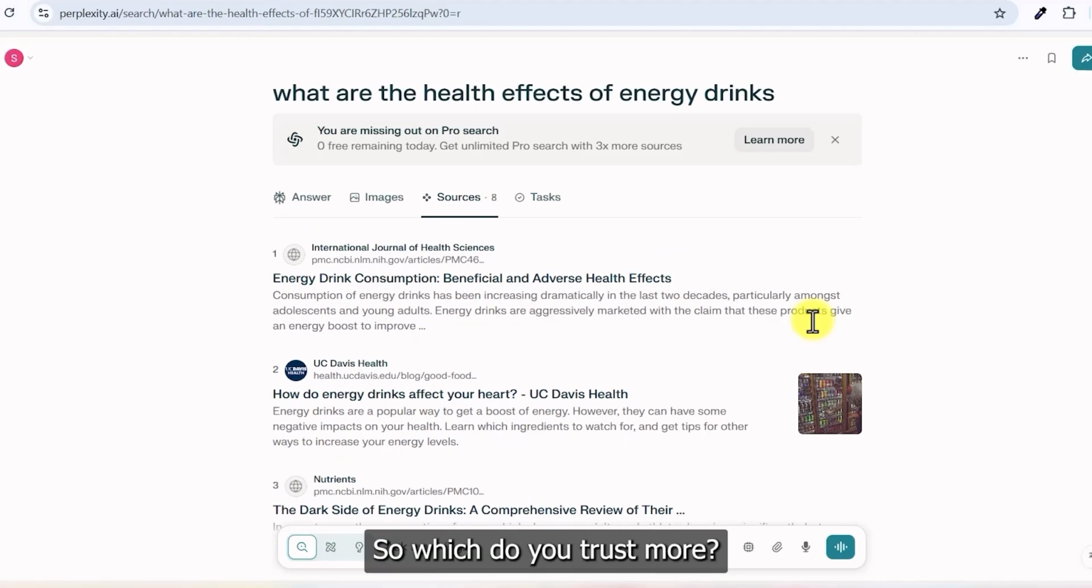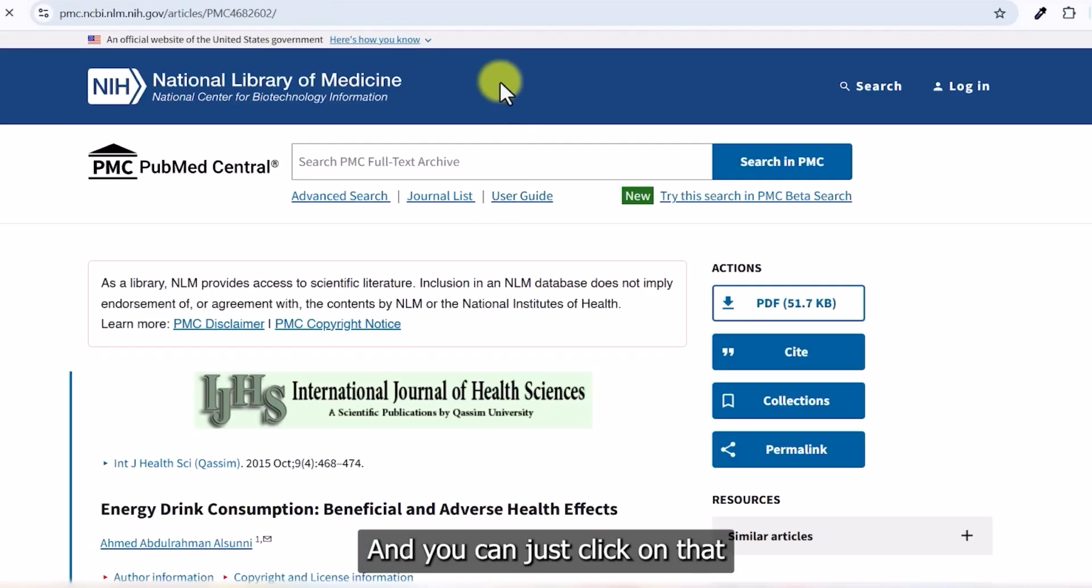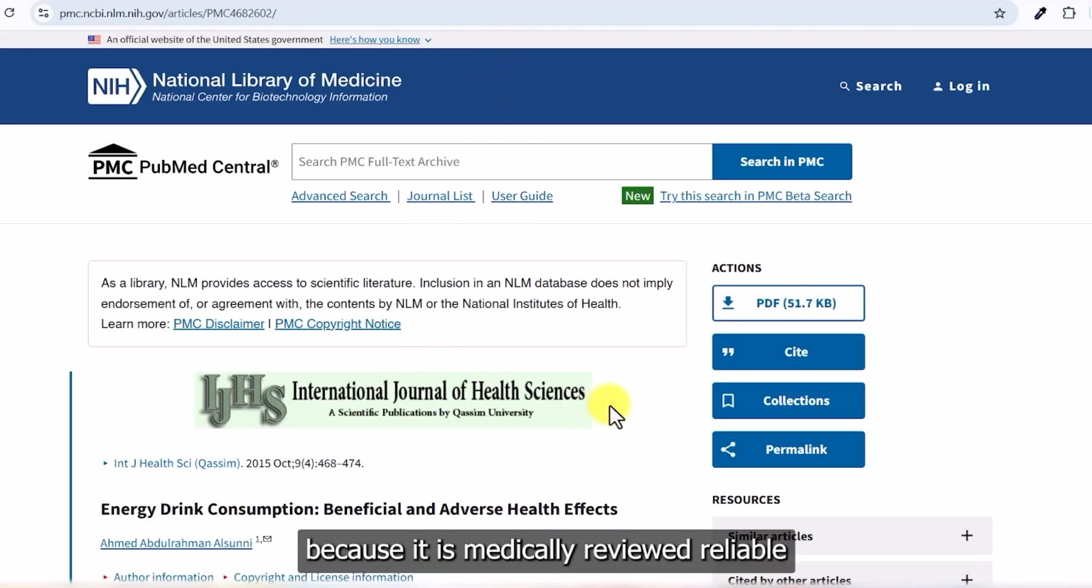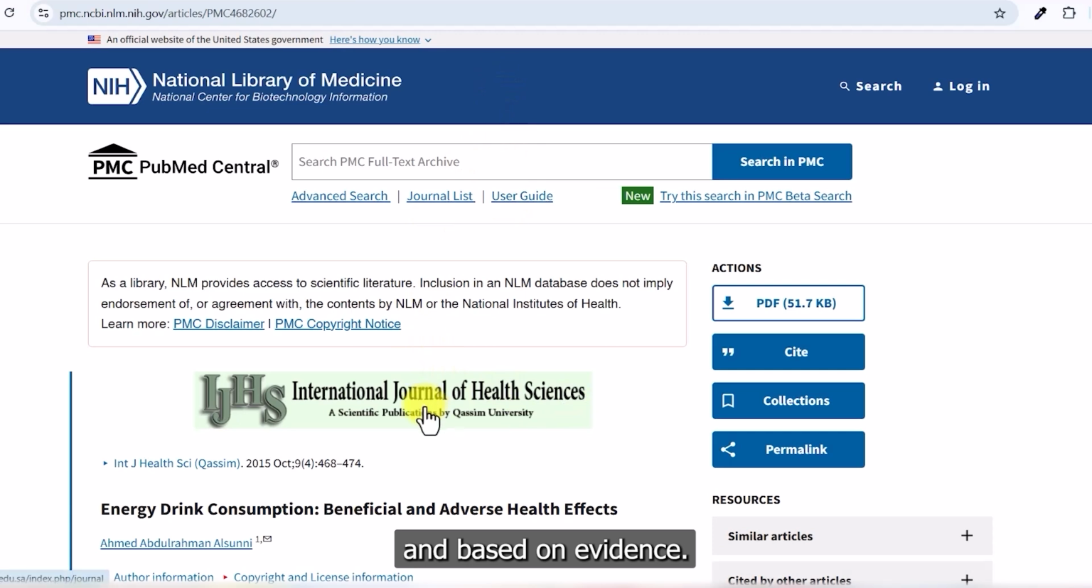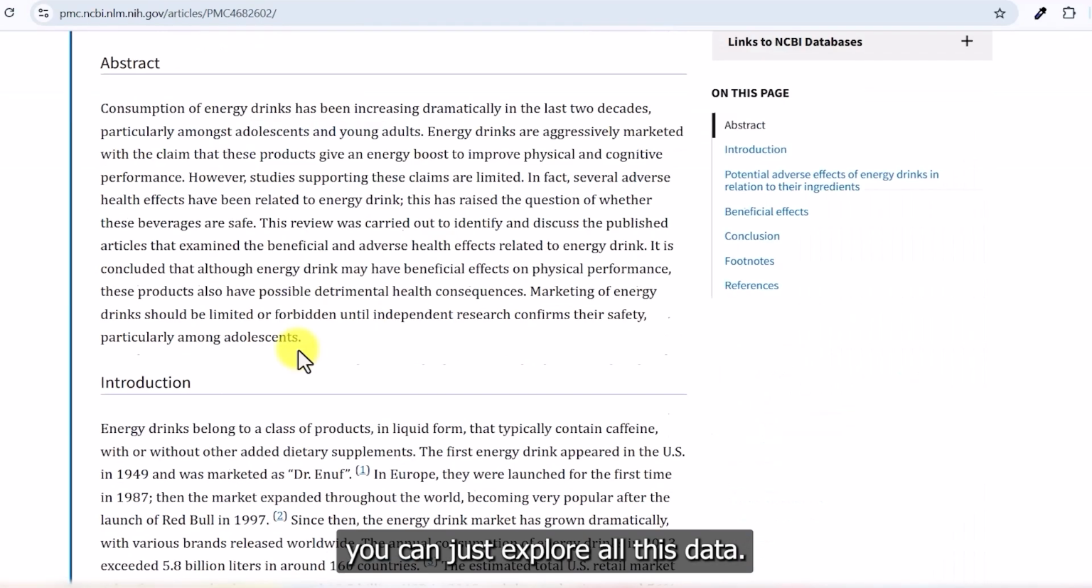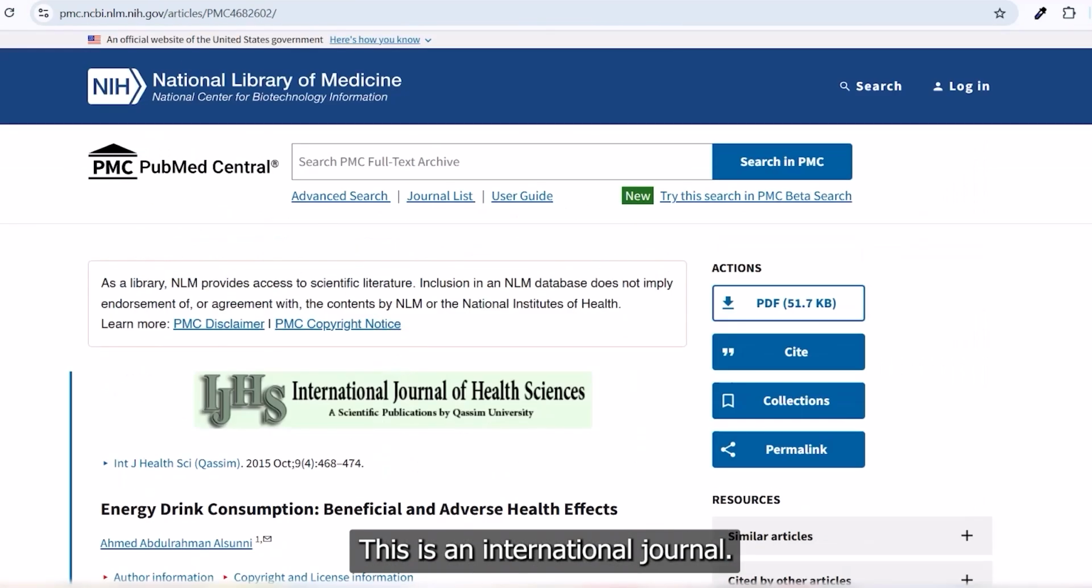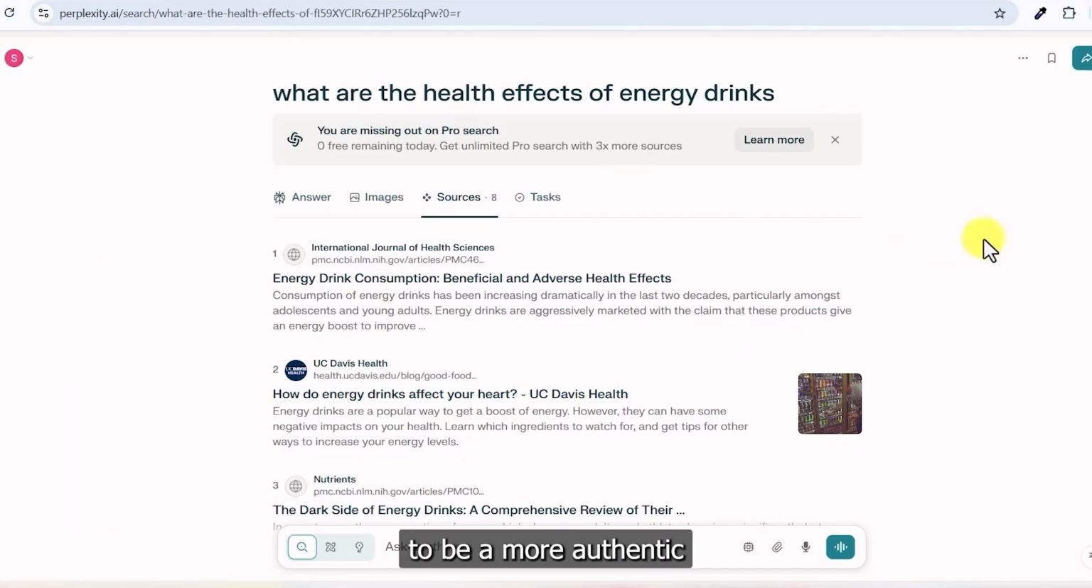So, which do you trust more? More likely, the International Journal of Health Science, and you can just click on that because it is medically reviewed, reliable, and based on evidence. So here you can explore all this data, and as this is an international journal, it is considered to be more authentic than any other sources.